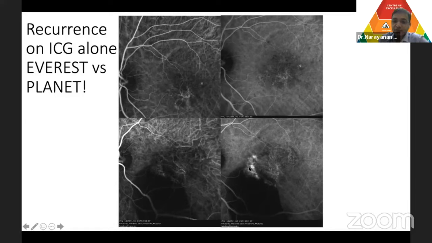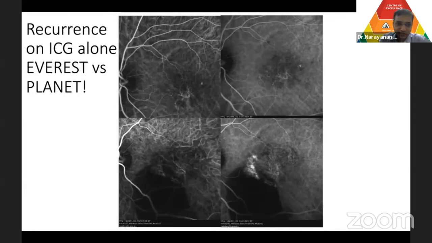You may have polyps also coming up at a much later stage, but just because there is a network, or you see some polyp still persisting, but on OCT there is still dryness, there is no fluid, you may choose to observe those patients because you can never get rid of the networks.